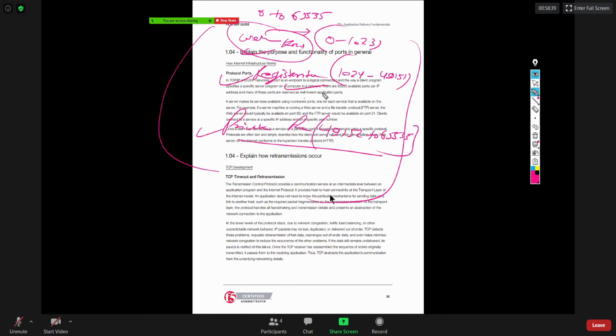Registered port numbers are allocated for vendor-specific services. Oracle, for example, has its own service, and if Oracle wants a registered, unique port number for it, Oracle will have to purchase that port number from the RIR, Regional Internet Registries. Maybe indirectly the RIR will get them from IANA. Okay, so that's how it works. Registered port numbers are for vendor-specific services, and private port numbers anyone can use. Anyone can utilize private port numbers.